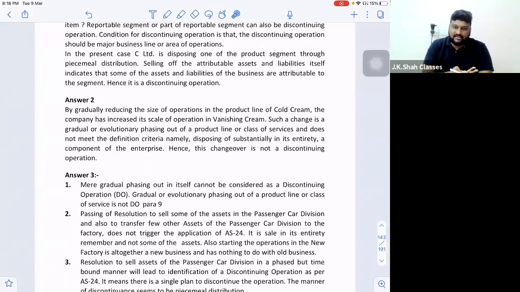nowadays in enterprises. Because now the companies don't have the patience to wait for 3 or 4 years to earn profits from a product. If the product is not suitable in the market, they come to know in 3 or 4 months. They immediately change their product. Hence, this changeover is not a discontinuing operation. As simple as that. Correct?